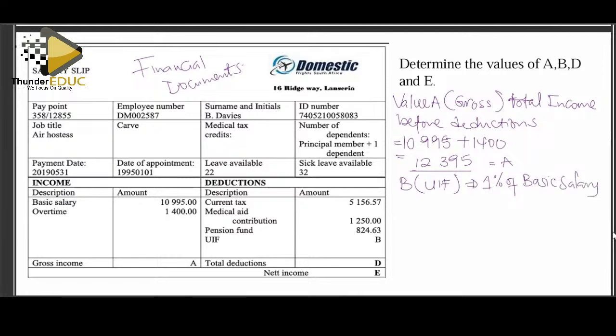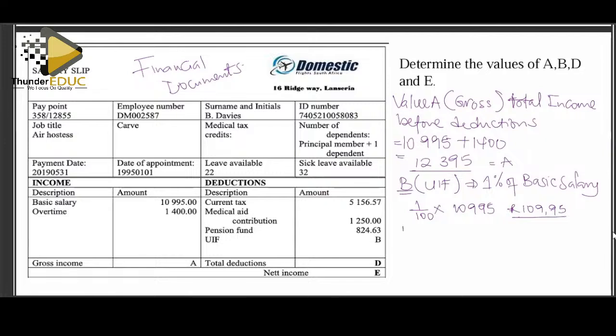So here it will be 1/100 times the basic salary of 10,995, whereby we shall end up having 109 rands 95 cents. This is your UIF. Okay, that's the value of B.